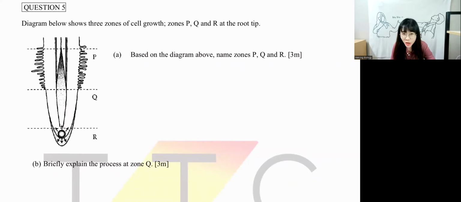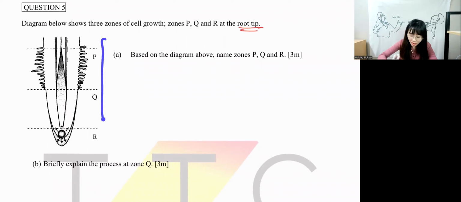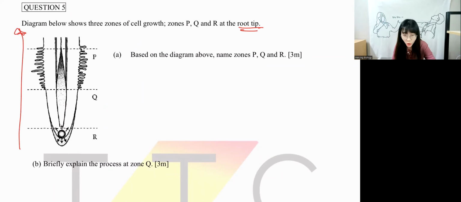The diagram below shows 3 zones of cell growth, zone P, Q, R, at the root tip. This is a root tip. Root tip means that we have to look upwards in sequence, guys. So this is in sequence. So we know that R is the first zone, Q is the second zone, P is the last zone. R is the first zone, right?